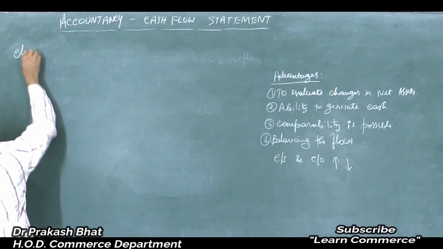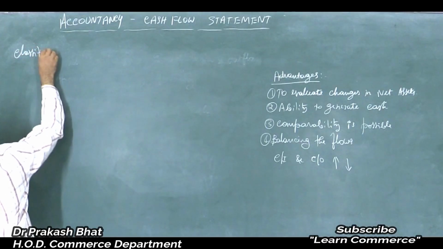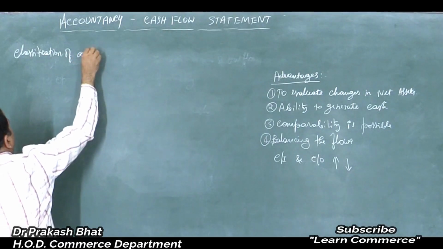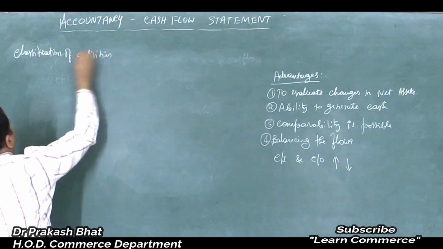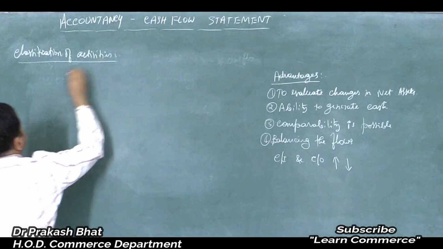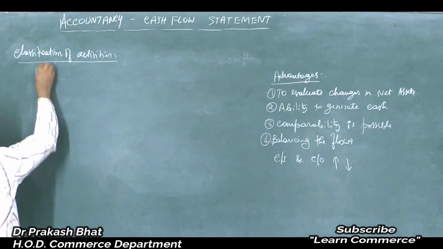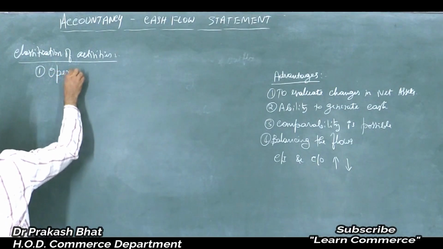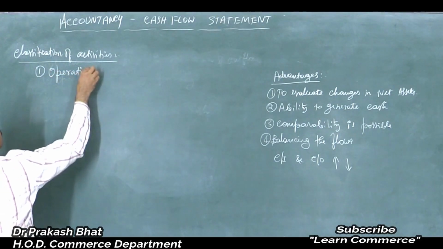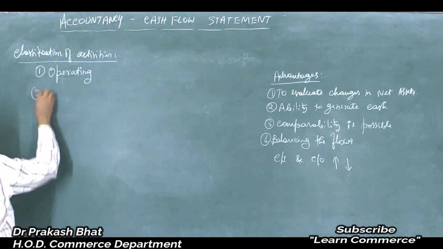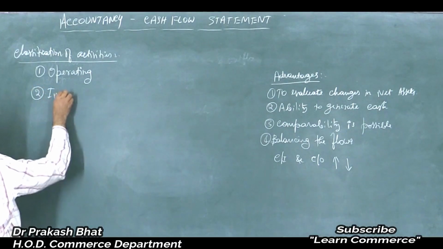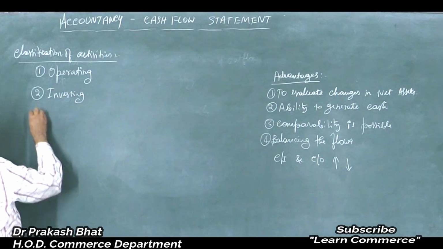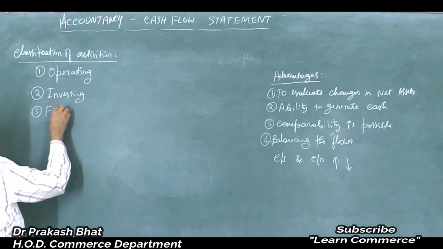Classification of activities. We can classify the activities of a business into three categories. First one is operating activity. Second one, investing activities. And third one, financing activities.